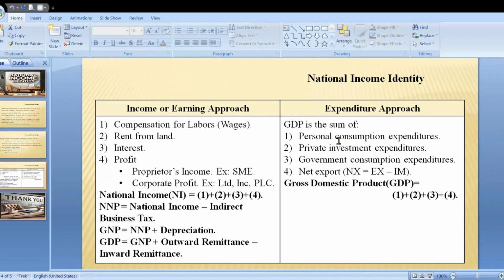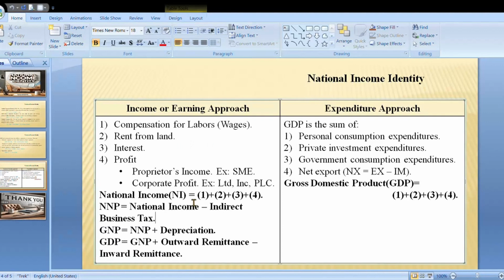Now we will calculate GDP using the expenditure approach and the income or earning approach. Using the expenditure approach, GDP is the sum of personal consumption expenditure, private investment expenditure, government consumption expenditure, and net export. Export minus import equals net export. According to the expenditure approach, gross domestic product GDP equals the sum of all these things. According to the income or earning approach, first we should calculate national income.